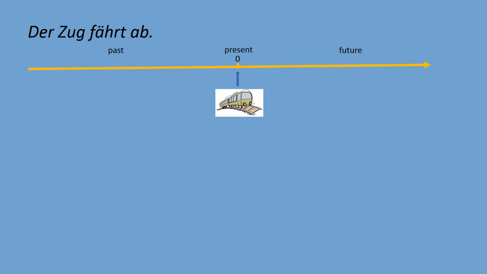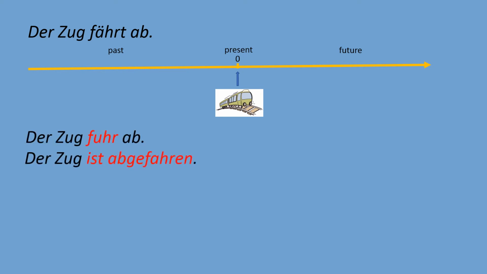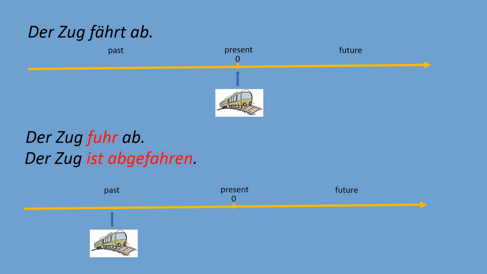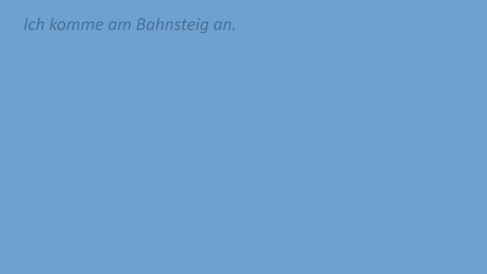Okay, now let's summarize it. Der Zug fährt ab. We describe what is happening right now. Der Zug fuhr ab, oder der Zug ist abgefahren. So we described an action which took place in the past. We use two different options: one option is the simple past, another option is the perfect tense. The same with another sentence.